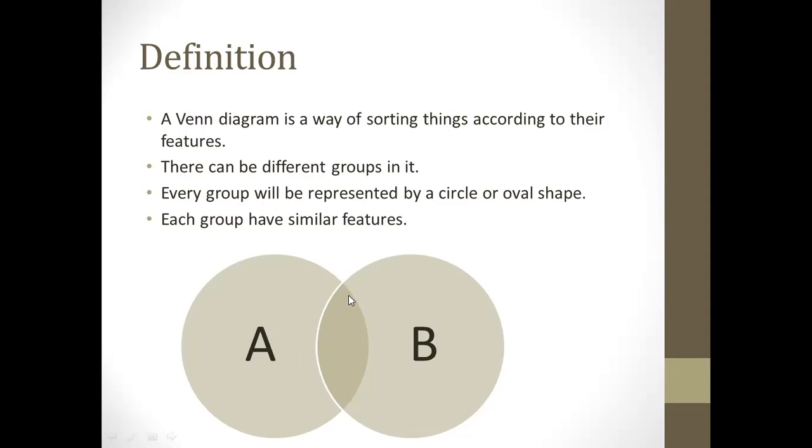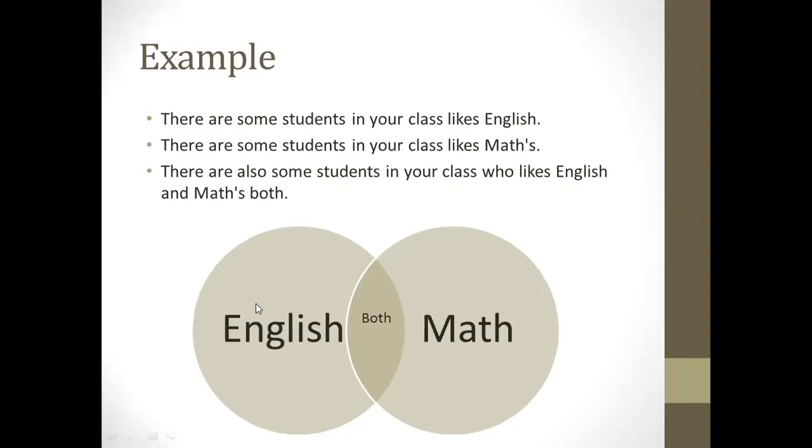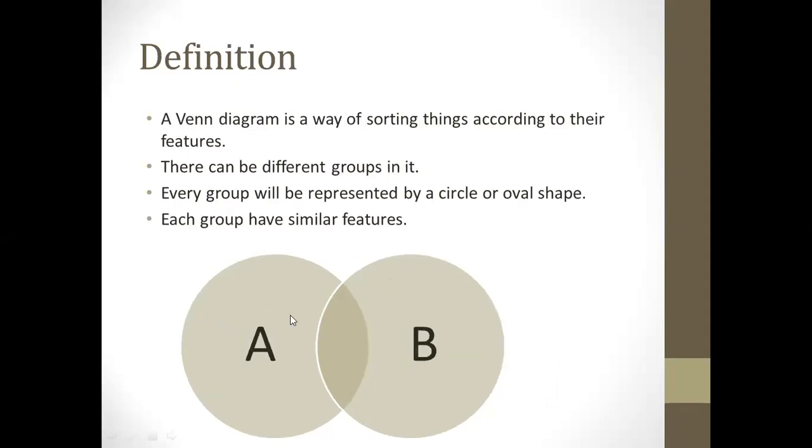Okay, I can take one more example, guys. Let's suppose the students who like English or who like maths. So I can say the students who like English are in group A. I can represent them in one circle. These are the students who like English, and for another circle, I will say these are the students who like maths. So every group will represent a single feature.